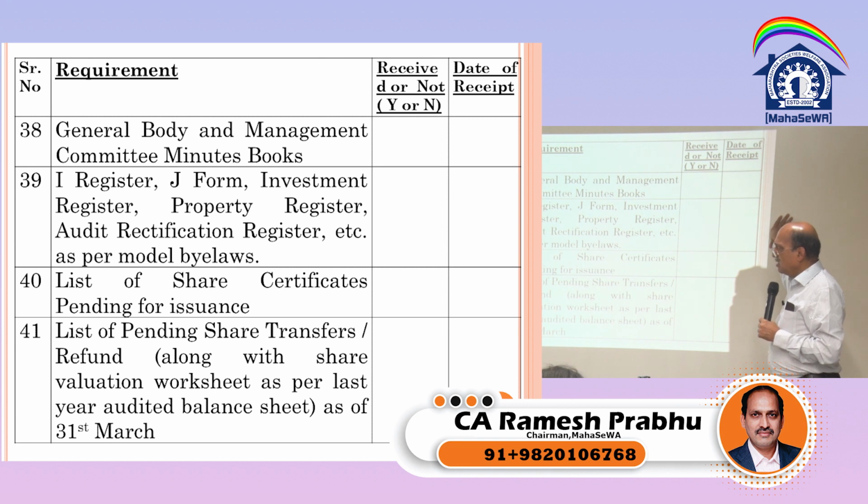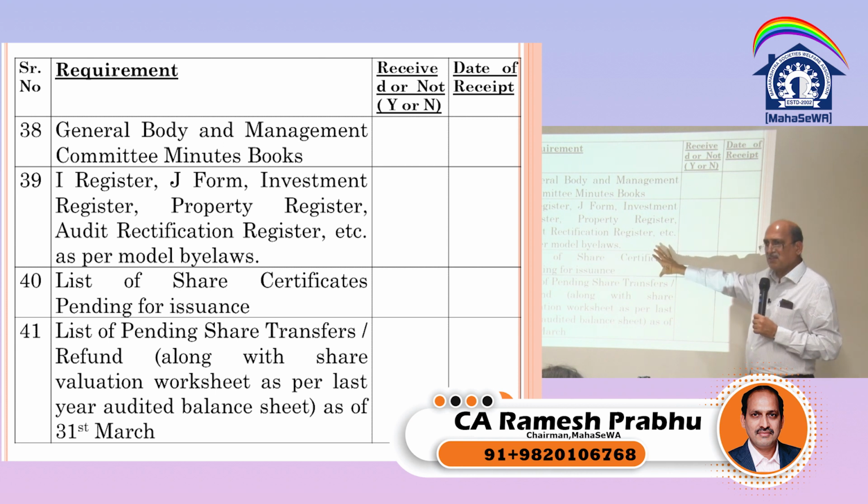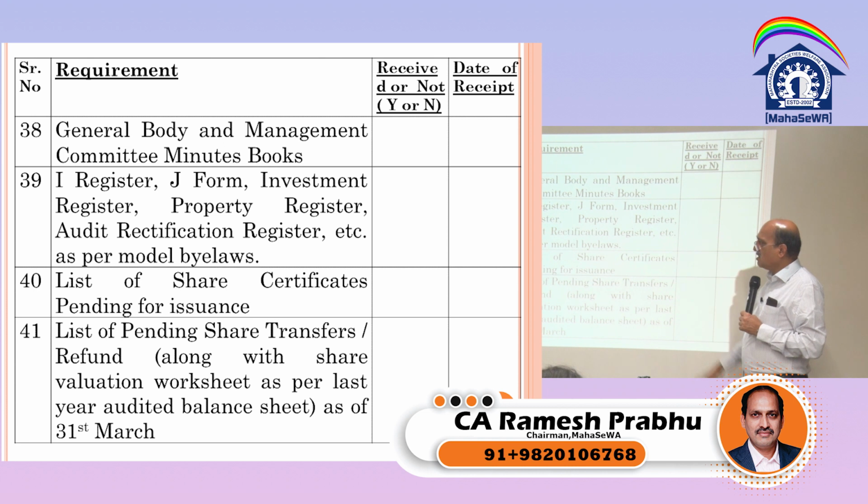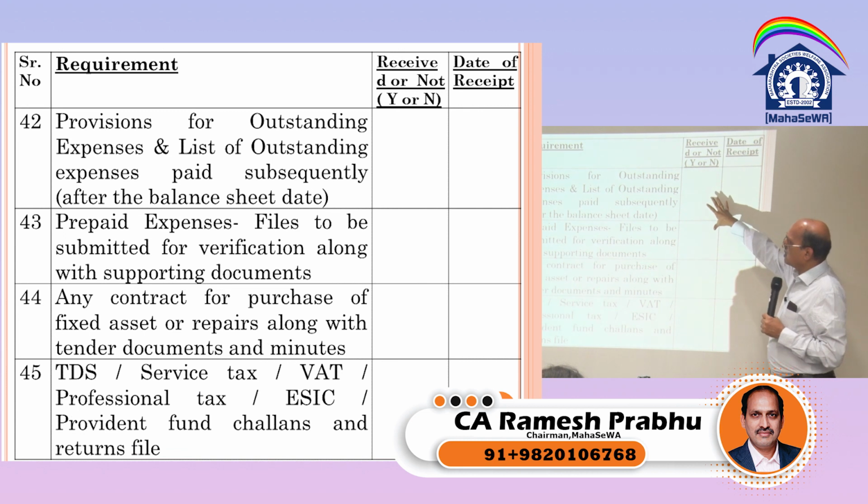pending for issuance. So you can ask, is there any member whose share certificate is to be transferred? Is there anything pending for membership? So that we will know why that is pending. Some membership is given, they have kept pending. List of pending share transfer, refund, if they are there. Provisions for outstanding expenses, list of outstanding expenses, if they are there, you can ask them.